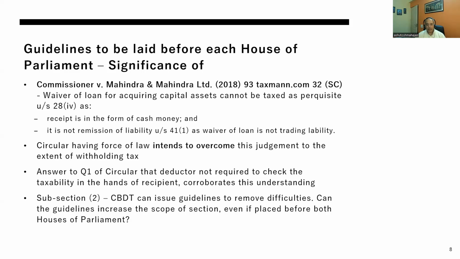Under subsection 2, CBDT can issue guidelines to remove difficulties. Well and good. But the real question is, once you issued a circular, did you remove difficulties? You created a lot of difficulties. And the other important question is, can the guidelines increase the scope of the section, even if these guidelines are placed before the House of Parliament? This is a question again which needs to be taken to constitutional experts on whether it can be challenged. Next, please.